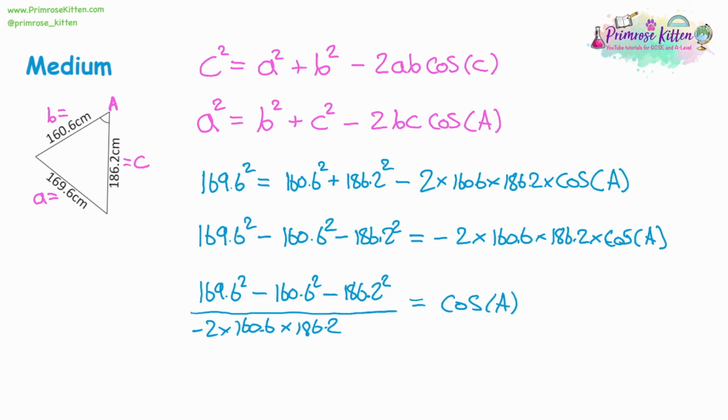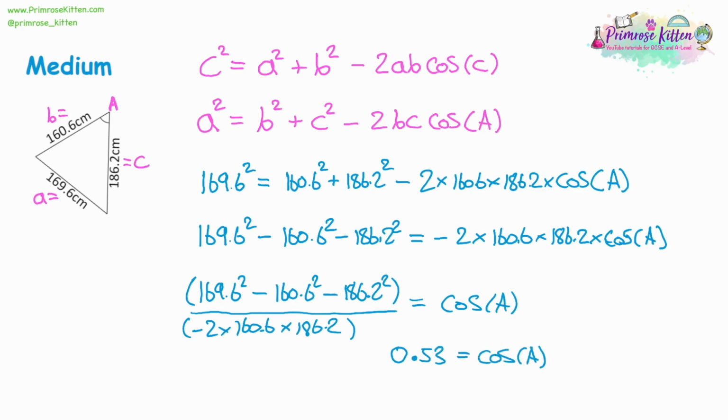So now we can try and type this into our calculator, and it can be a good idea to put brackets in the numerator and brackets in the denominator, just so it's really clear to the calculator which numbers are being divided by which. So I'm opening our brackets. I'm going to type in 169.6 squared, take away 160.6 squared, take away 186.2 squared, and then I'm going to close our brackets. Then I'm going to divide it by, open some brackets for the denominator, negative 2 times 160.6 times 186.2, close those brackets, and I'm going to get an answer. And what I'm getting is that 0.53 is equal to cos A.